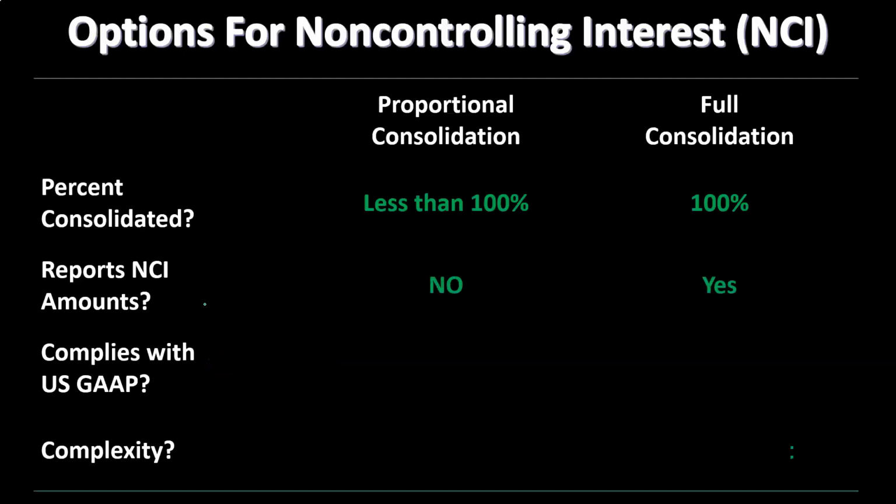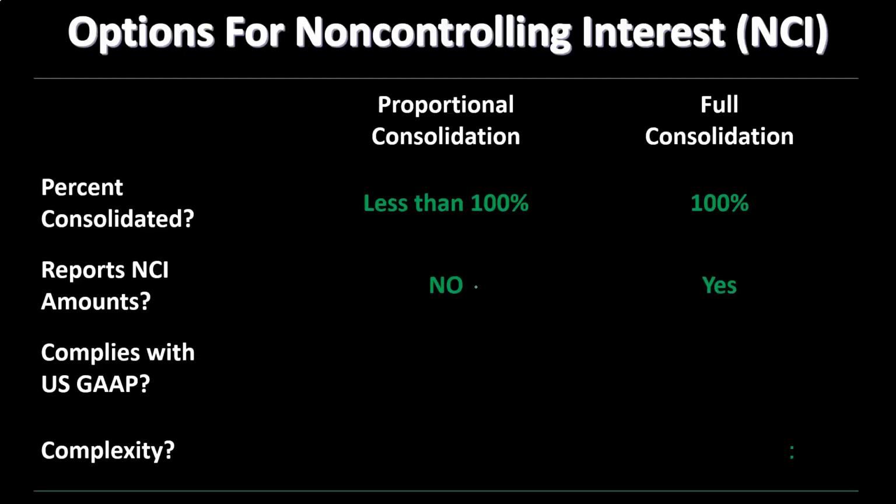Reports the non-controlling interest amounts. So either if we just don't report the non-controlling interest, we could say, okay, I'm going to report each line item on the balance sheet and income statement at basically 90% rather than 100%, and then I'm just not going to show the non-controlling interest because we're just not going to combine the non-controlling interest into the combined financial statements, because we're going to remove that 90%.